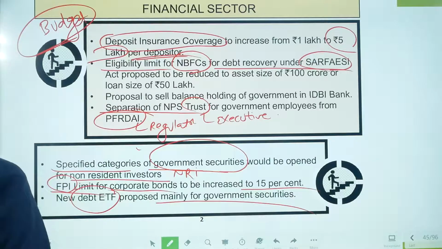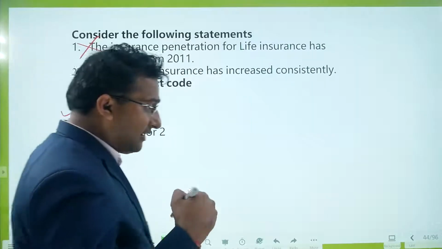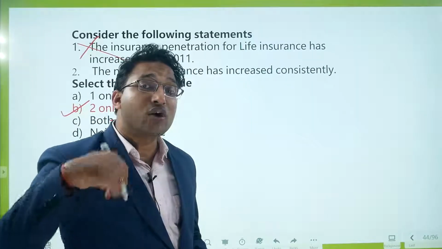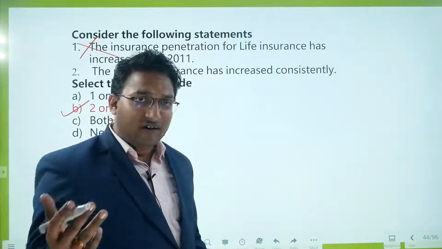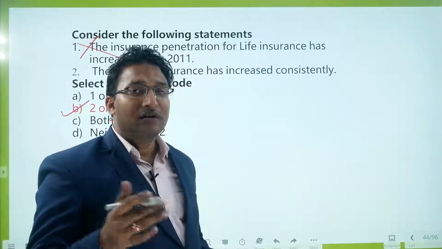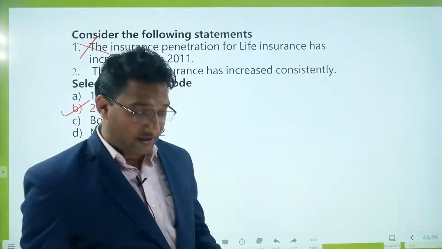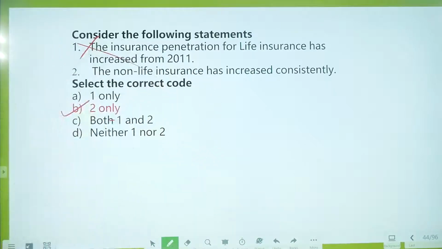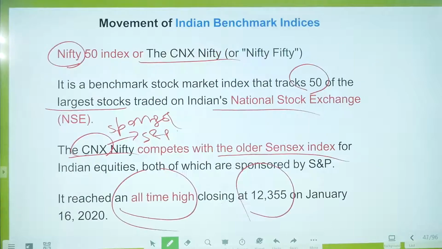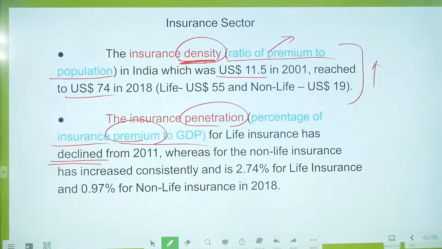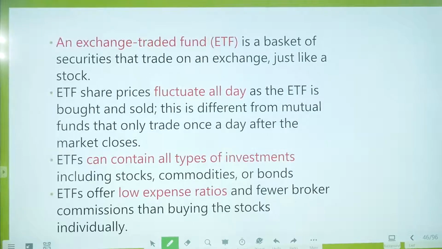This debt ETF will take money from the common investor, the general public, and invest into the government securities, right? The purpose is that more and more government securities can be sold and more money can be raised by the government, because the government wants to fund the economy.